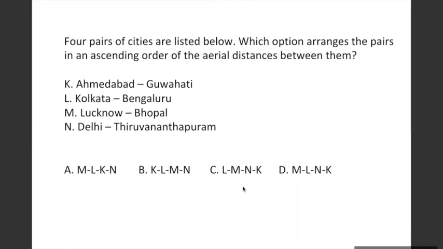Why am I saying that? Because you also need to be aware of how these different cities are located with respect to each other. Which city falls in the southern direction, which city falls in the west direction, which city falls in the eastern direction, which city falls in the southwest direction. So that's where you locate the city on Google Maps, search the distance between them, and then answer. The idea here is I want you to search where these cities are located in the map of India. That's it. Can you do it quickly? 5 minutes? Yes, ma'am. Thank you.